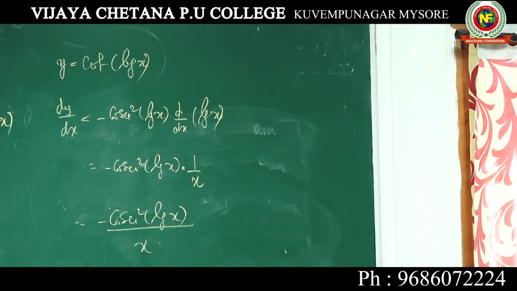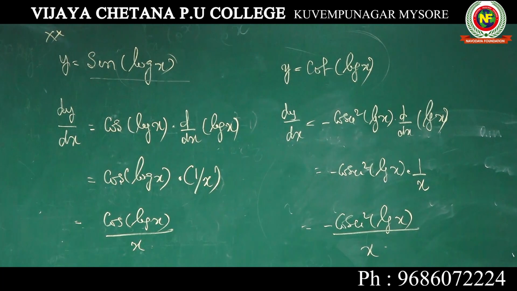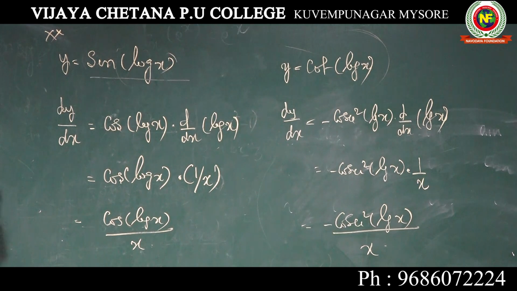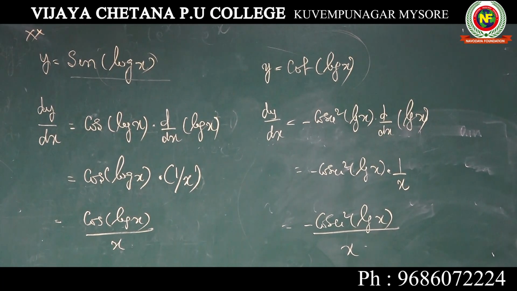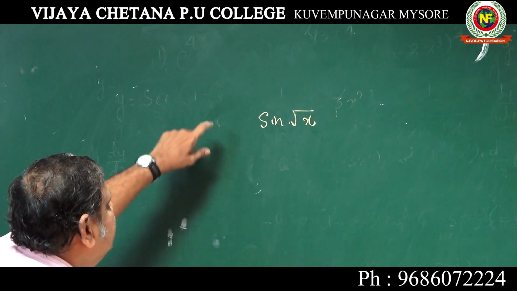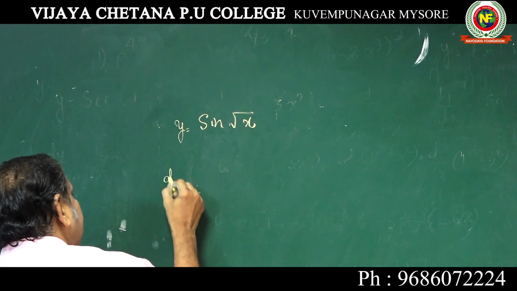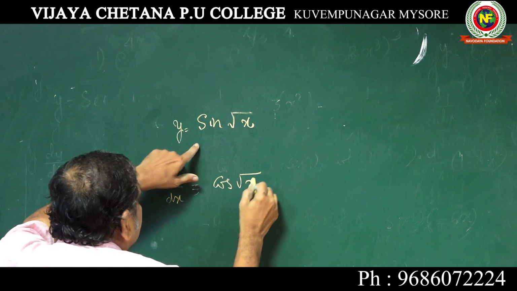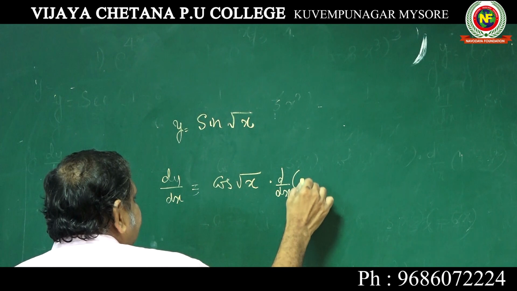What is the answer? You take this problem. Sin root x. So take the whole thing as x. When you differentiate, dy by dx is cos root x into d by dx of root x.